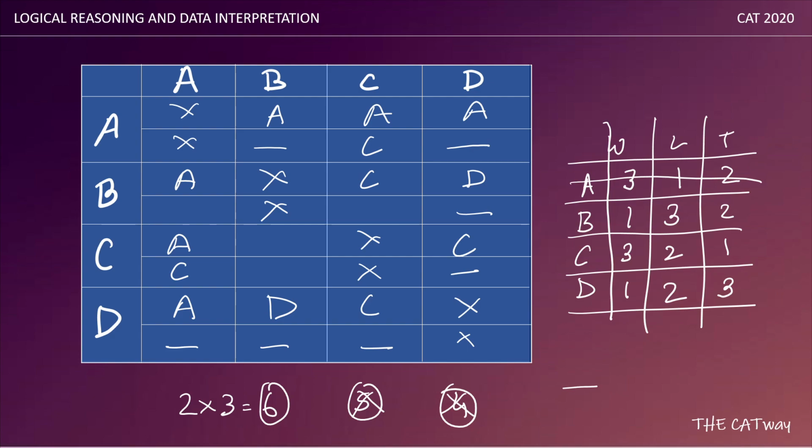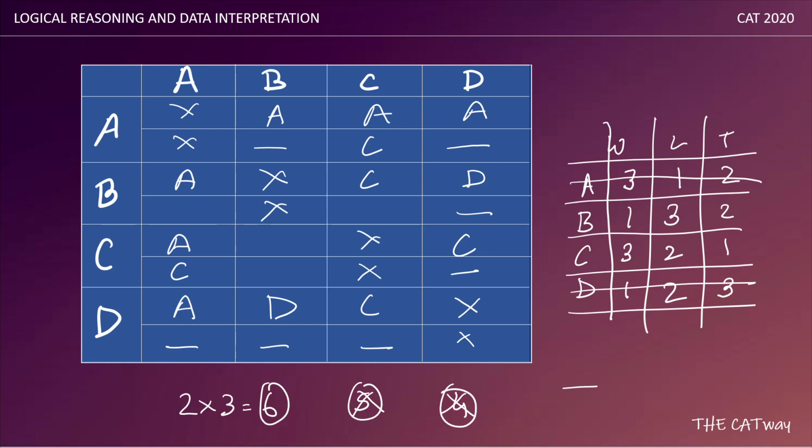Now what we can say is, how many people have we filled? We have filled all the columns for D. We have the one match which he won, the two matches which he lost, and the three matches which he played as a draw. So D is gone. Now let's talk about C. What is left with C? B's portion is left with C. Now let's come to B.